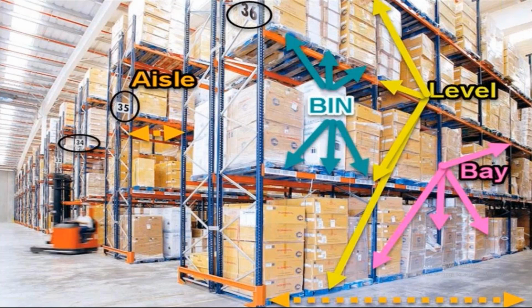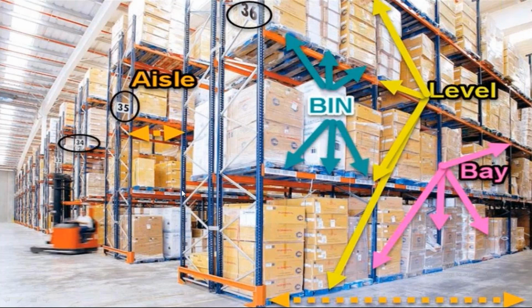So we need to understand the physical structure of the warehouse and we have to define this. Again, this can change from business to business, client to client. It can vary from one business process to another, in fact, which we can understand when we actually get into real time. That's a different story. Here we have a terminology called aisle. Aisle is nothing but the gap between these two racks. You can see rack number 35 and rack number 36. The gap between these two racks is nothing but the aisle.